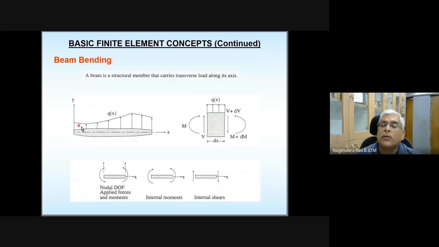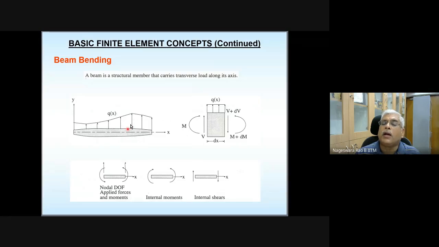Here the transverse load is shown as acting in the upward direction, because while deriving I want to show the load acting in the positive direction. In reality, if the load acts in the negative direction, then you make it Q or minus Q. So the sign convention is that all quantities acting in the upward direction are positive, and all quantities acting towards the right are positive, related to these forces.